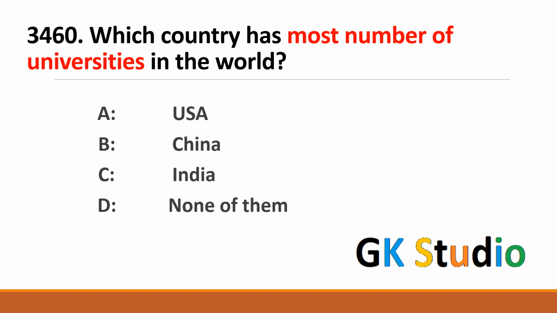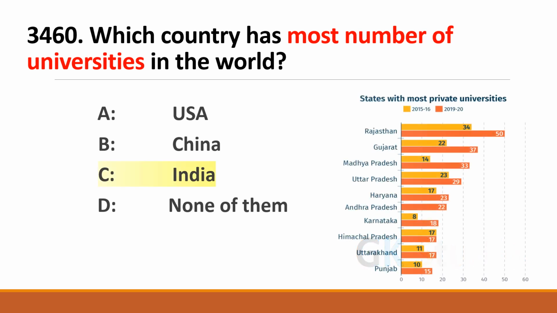Which country has the most number of universities in the world? India. This credit goes to India. It has largest number of universities in the world. In 2020, Rajasthan has 50 and similarly Gujarat has 37 universities and such data is shown in this figure.